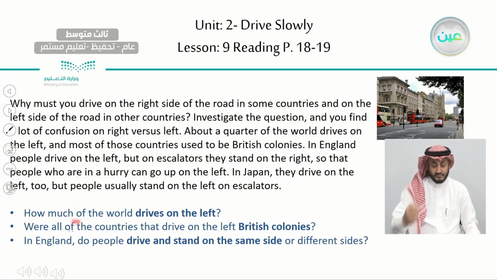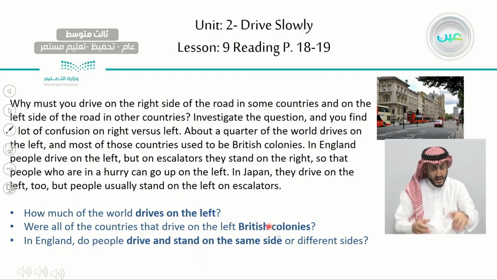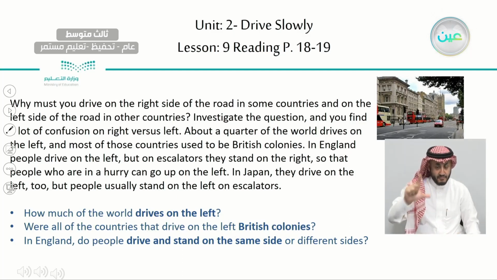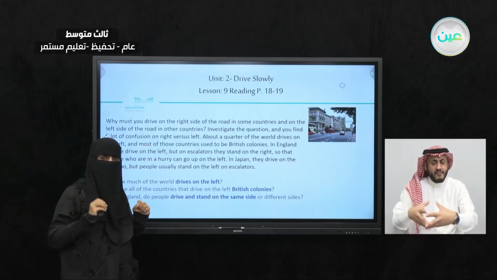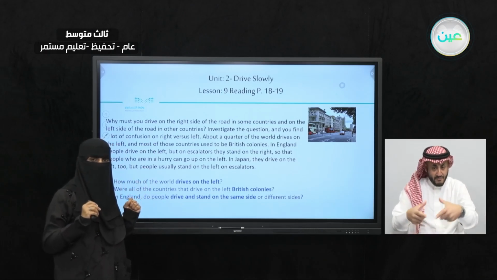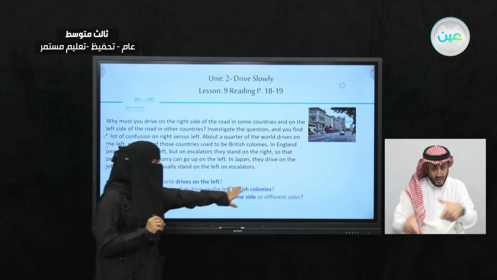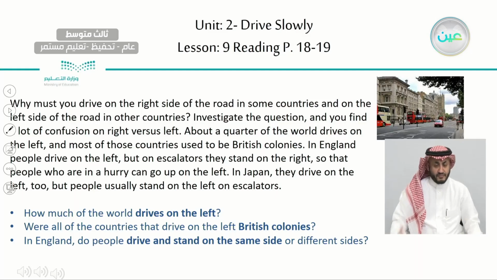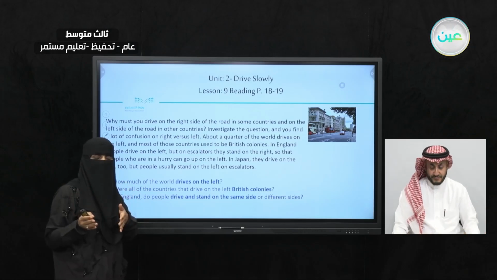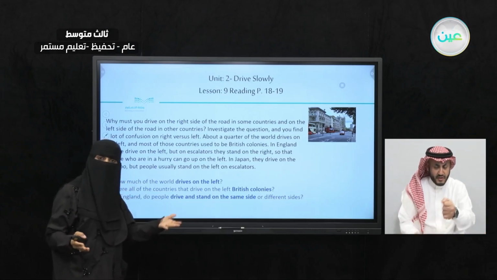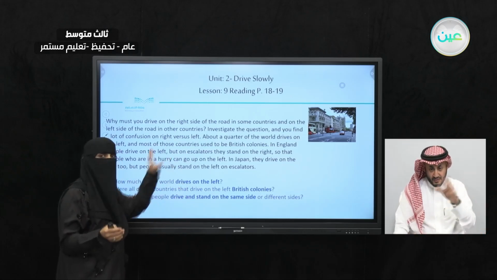The second question: were all of the colonies that drive on the left British colonies? Do they all follow the British country? When we say colonies, what do we mean? Colonies are small countries that follow a big, powerful country. They are under that country and they follow its rules. So we have British colonies. In England, do people drive and stand on the same side or a different side? Do they all drive and walk on the right, or drive on the right and walk on the left? What do you think? These answers should be based on the reading.